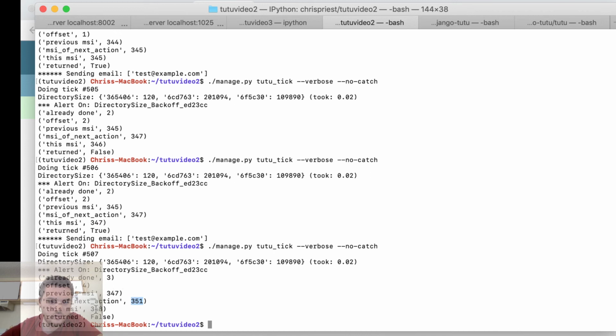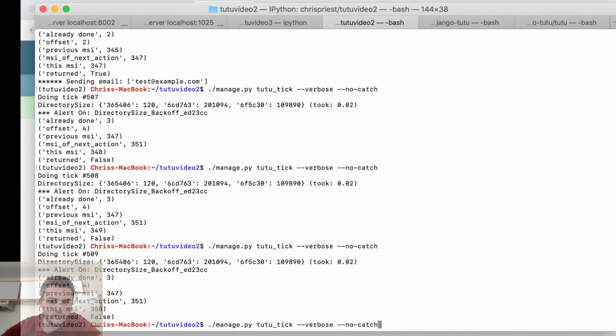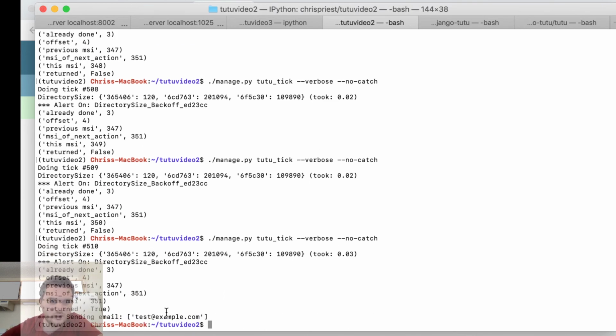This is 348, so we're not there yet. So we'll try it again. So we'll take 4, and so now we did it. Already done is 3. 3 minus 1 is 2. 2 to the second power is 4.